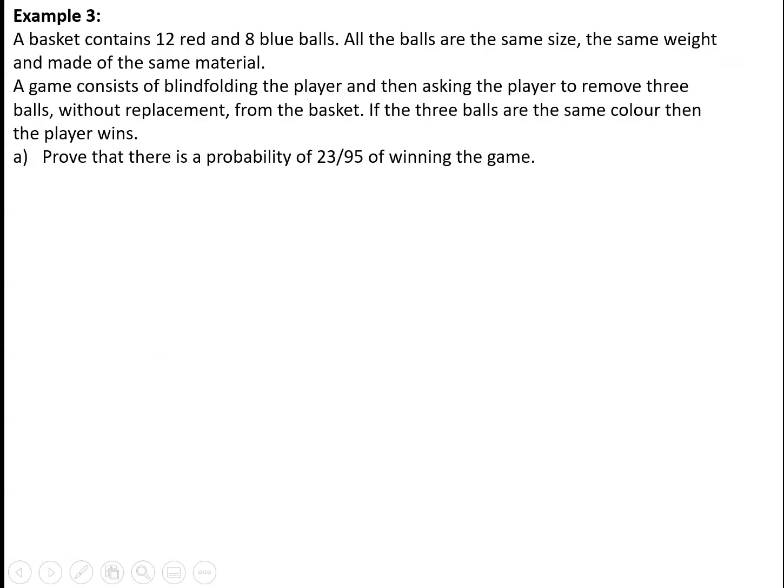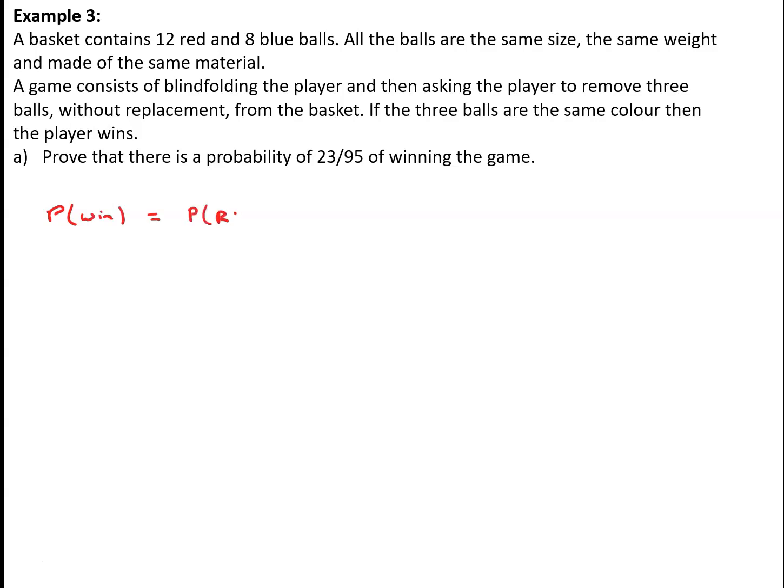Moving on to example 3, we've got a basket containing 12 red and 8 blue balls. All the balls are the same size and the same weight and made of the same material. A game consists of blindfolding a player and then asking the player to remove 3 balls without replacement from the basket. If the 3 balls are the same colour, then the player wins. First of all, we've got to prove that there's a probability of 23/95 of winning the game.